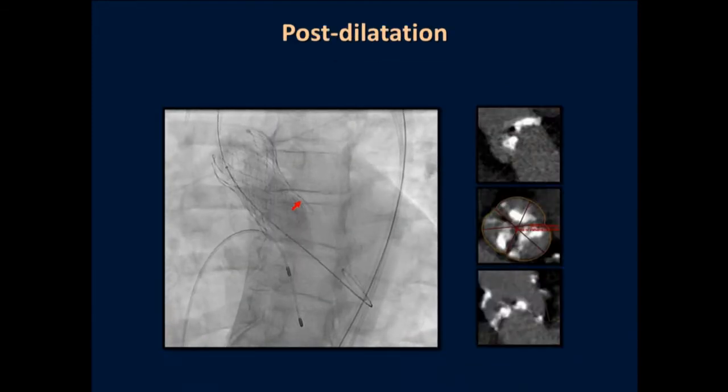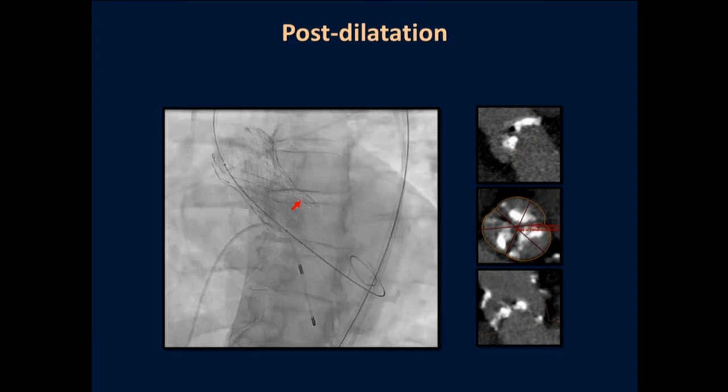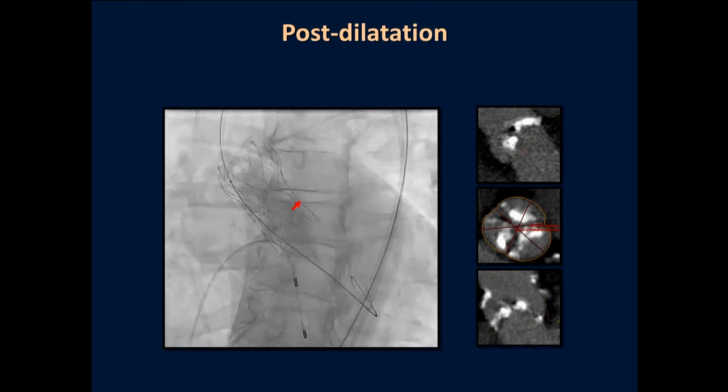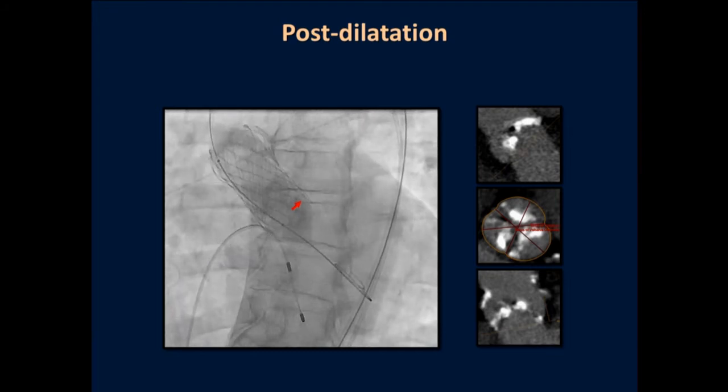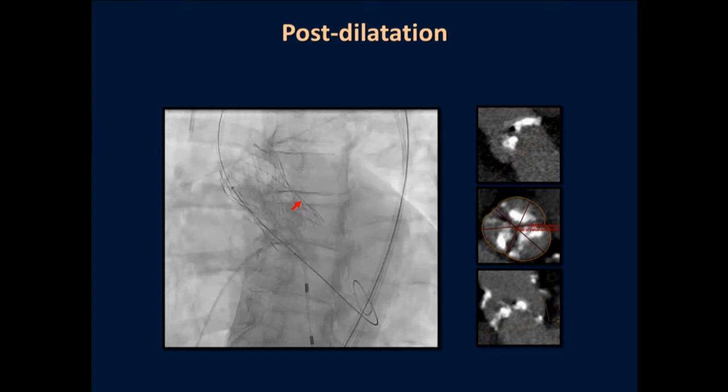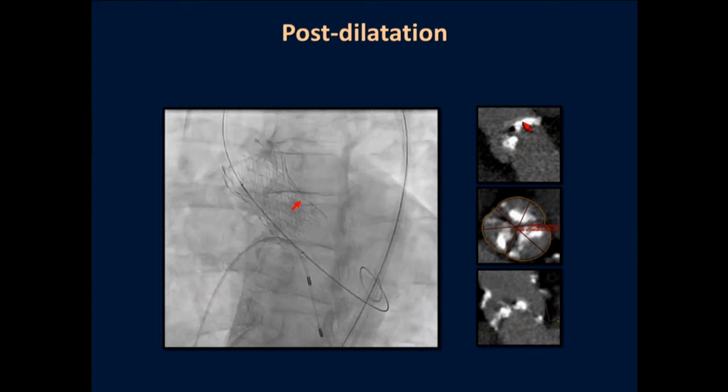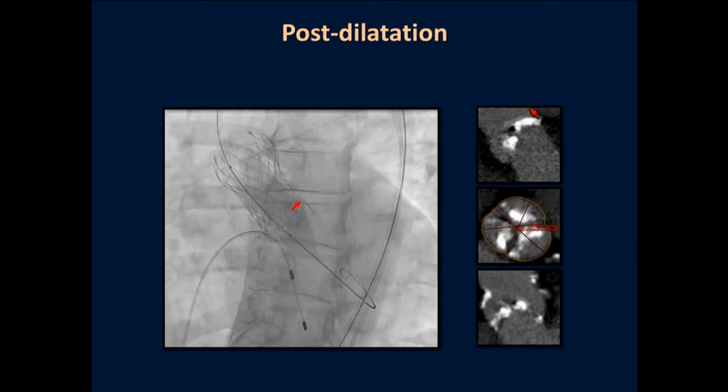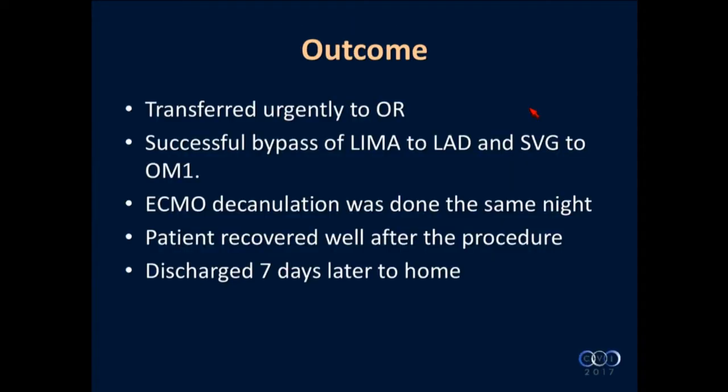This is just a post-dilatation image showing how the lower third of the valve is getting pushed and the calcification is occluding. I think most likely the leaflet nodule was pushed to the left, occluding the left main. The patient was transferred urgently to the OR, with successful LIMA to LAD and venous graft to OM1. ECMO was decannulated the same night. The patient recovered and was discharged 7 days later.